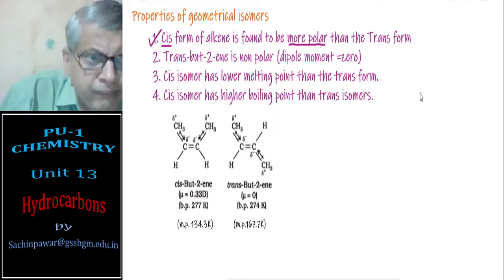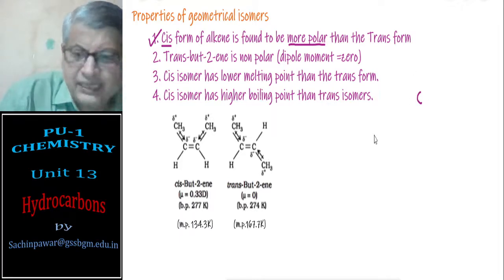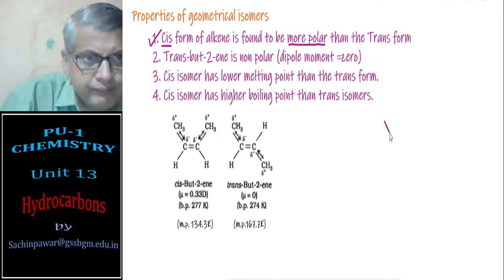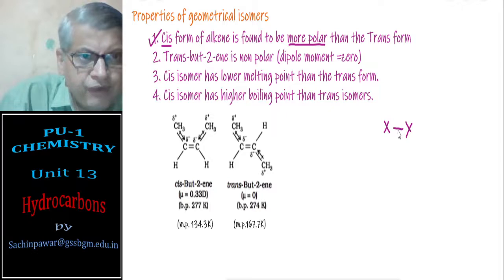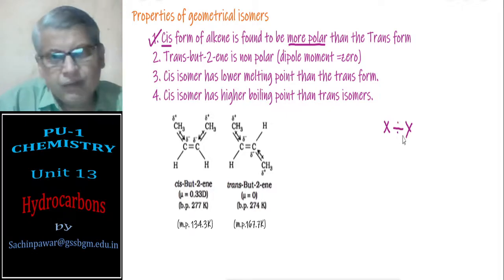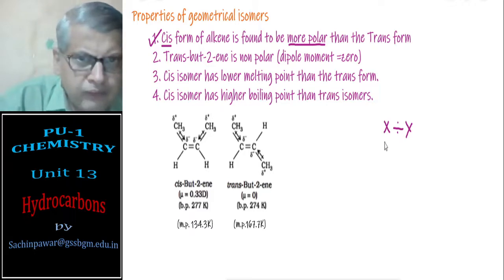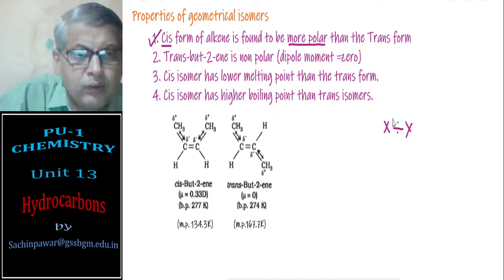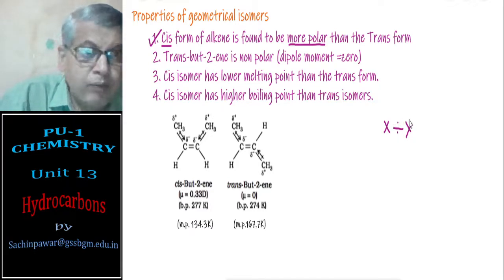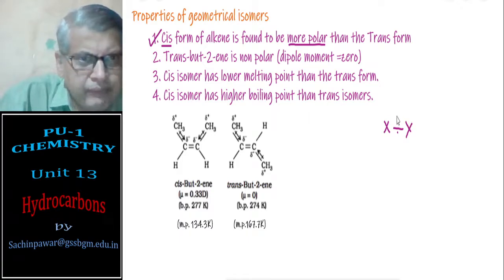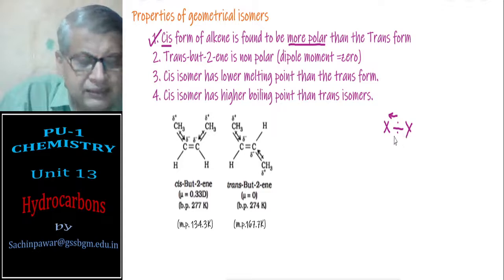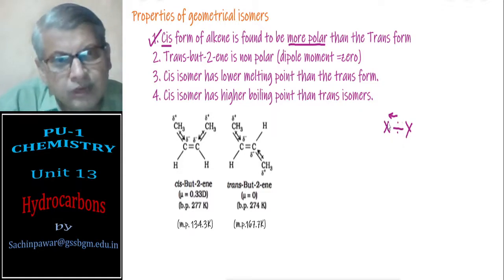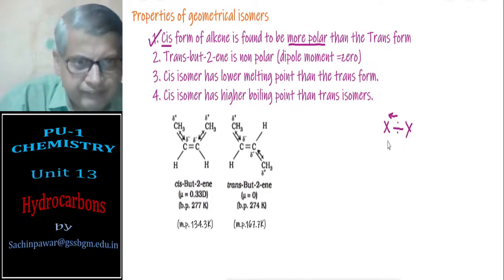Now you know every bond, when I say a bond XY, is formed by sharing of electrons between the two atoms. A single bond means one electron pair is shared. Out of these, one atom is electronegative, one atom is electropositive. So the electrons will be withdrawn towards the electronegative atom.